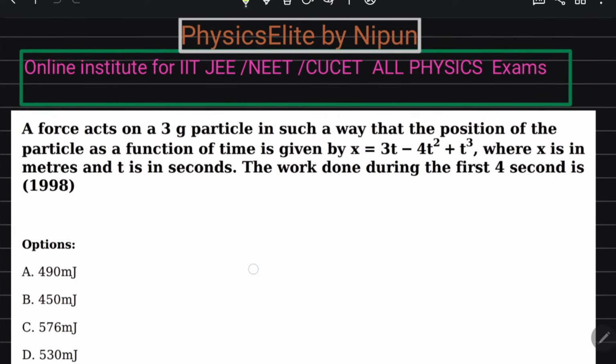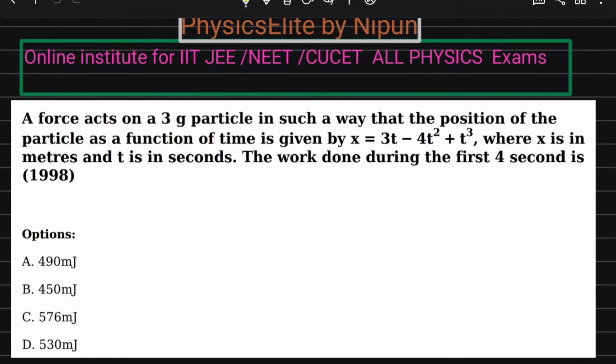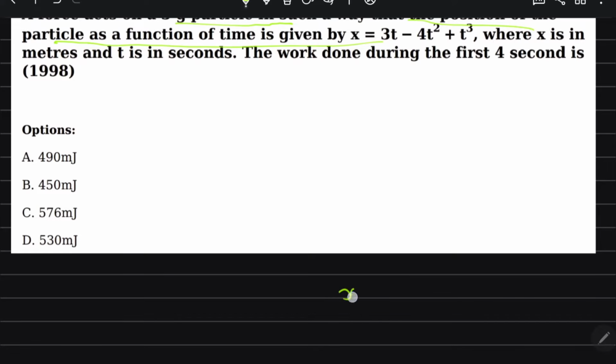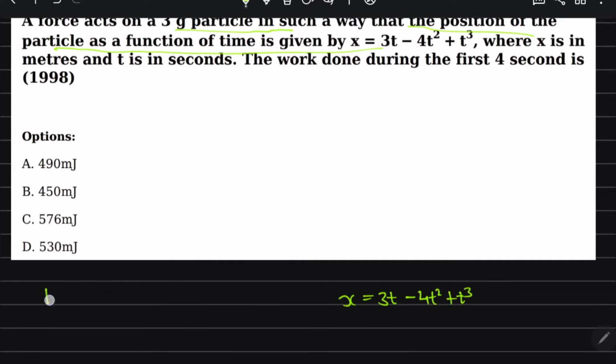So I proceed to the next question. This is question number two. A force acts on a 3-gram particle in such a way that the position of the particle as a function of time is given as 3t minus 4t square plus t cube, and they are asking for the work done. So work done, we know, is force into displacement.